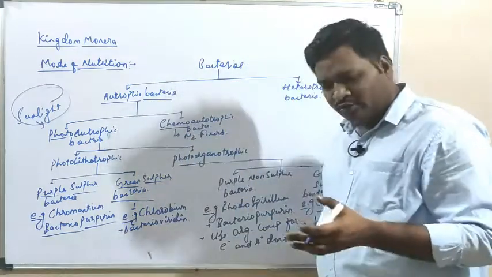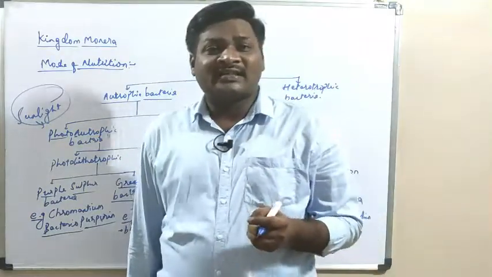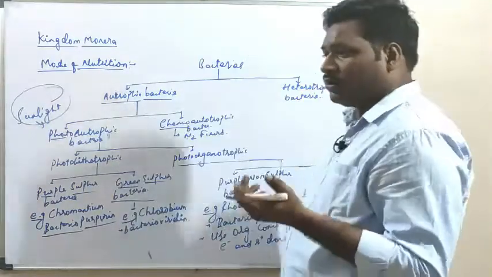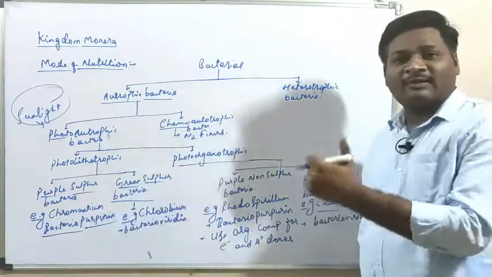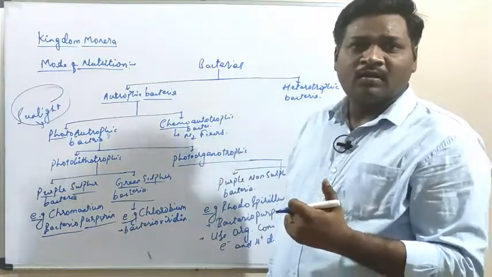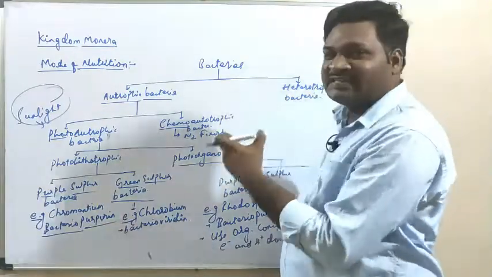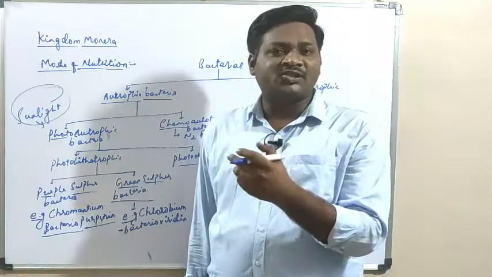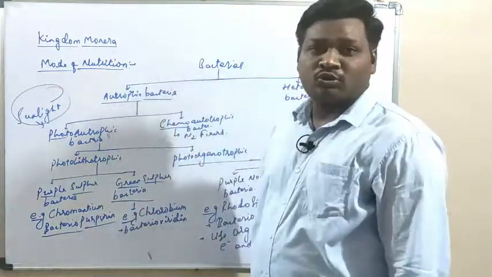There are various N2 fixers like Nitrosomonas and Nitrobacter. These bacteria fix the atmospheric nitrogen into a usable form, and during that nitrogen fixation there is generation of energy, which is used by these chemoautotrophs.